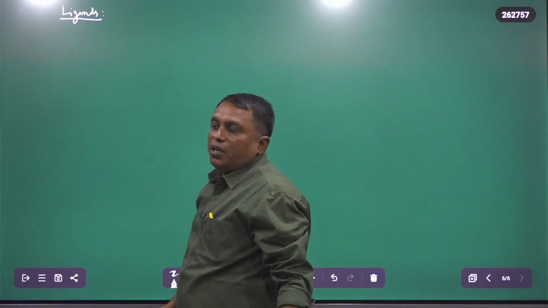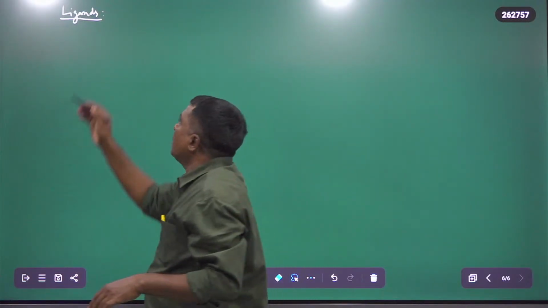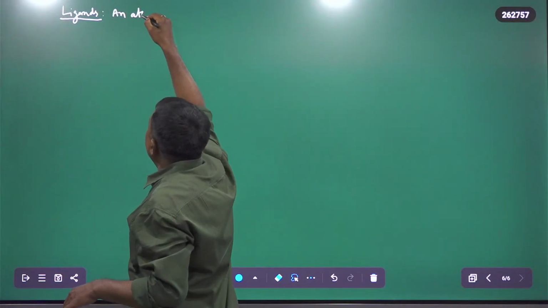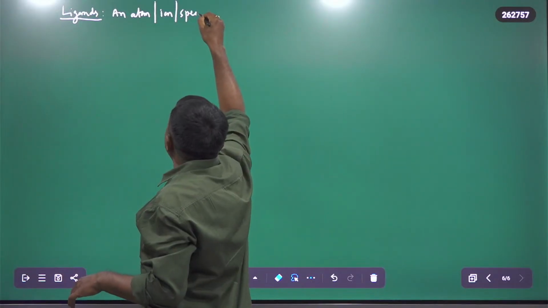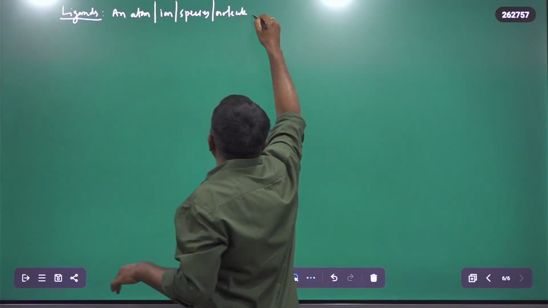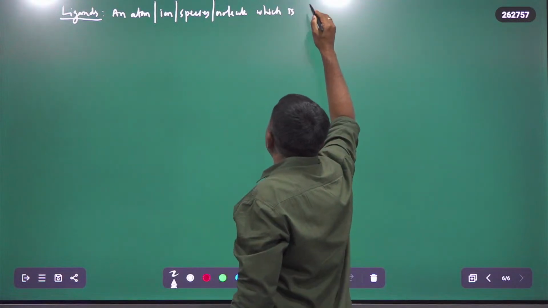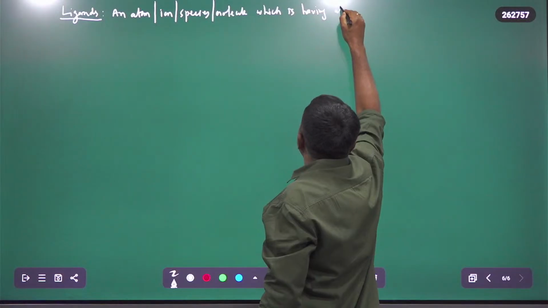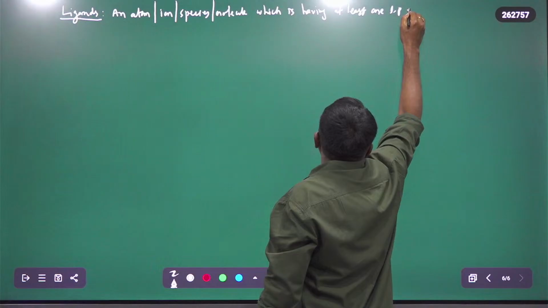So the atom or ion or species which is having at least one lone pair, that is nothing but what? A ligand. So an atom or ion or species or molecule which is having at least one lone pair electron.